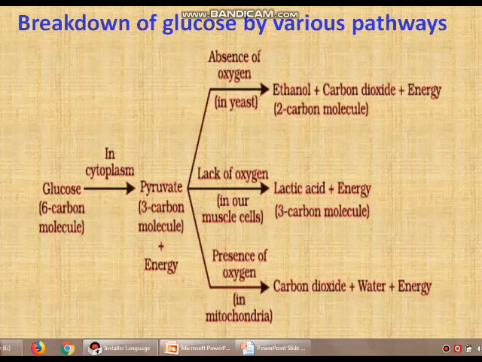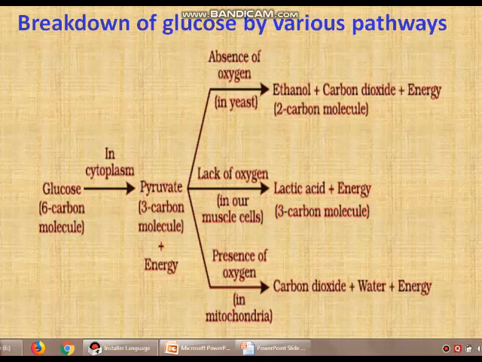It is a 6-carbon molecule present in the cytoplasm, which is first converted into 2 3-carbon molecules, namely pyruvate, and they also release energy. This first step, the conversion of glucose into 2 molecules of pyruvic acid, is known as glycolysis.